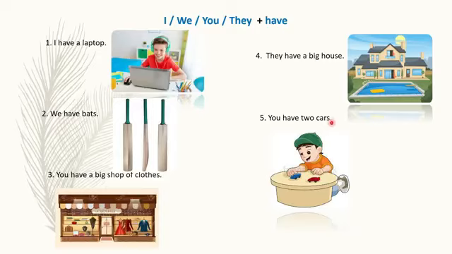So students, here have and has words show the possession. Here you can see possession of laptop, possession of bats, possession of clothes, possession of big house, possession of 2 cars. With I always we will use have. With you always we will use have, and with plural we will use have.